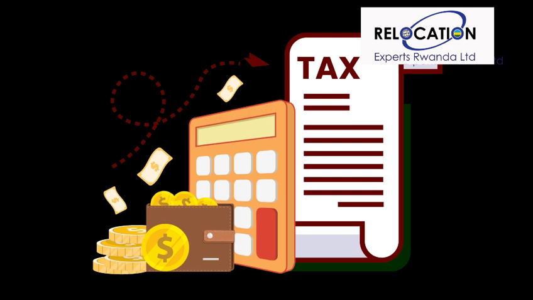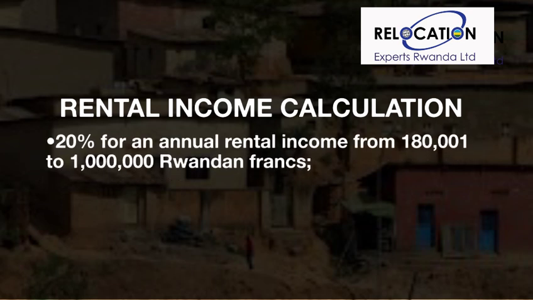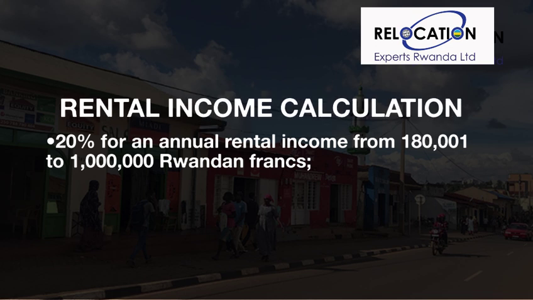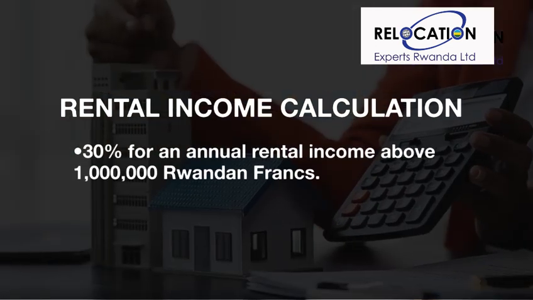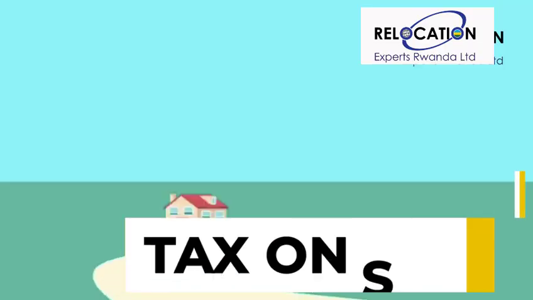Rate. The rental income tax rate is determined as follows: 0% for an annual rental income from 1 to 180,000 Rwandan francs, 20% for an annual rental income from 180,001 to 1 million Rwandan francs, 30% for an annual rental income above 1 million Rwandan francs.